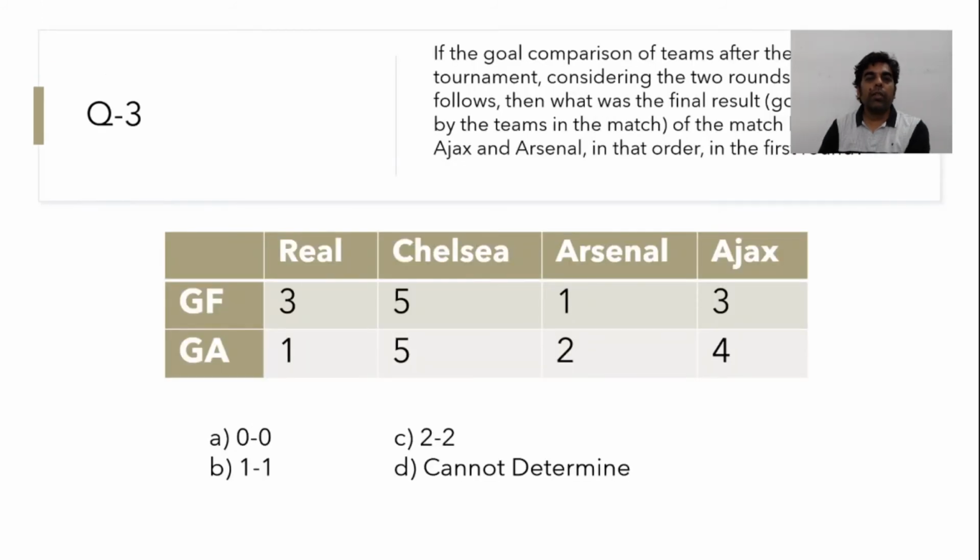Third one, if the goal comparison of the teams after the tournament considering the 2 rounds is as follows, then what was the final result, the goals scored by the teams in the match between Ajax and Arsenal in that order in the first round? Now see, in this question you have this table which is given to you. So let's try to do this question now.